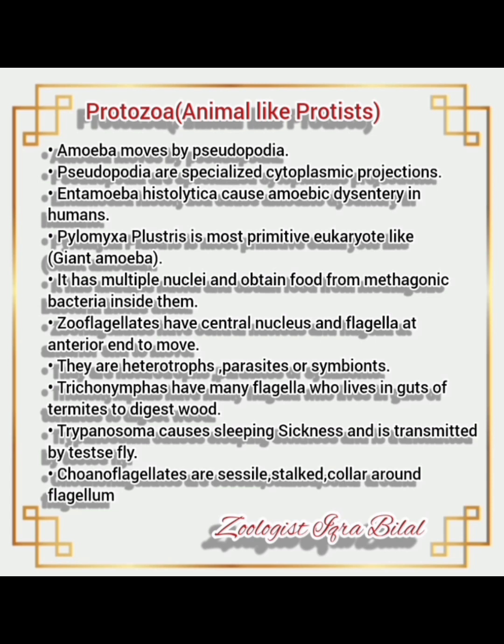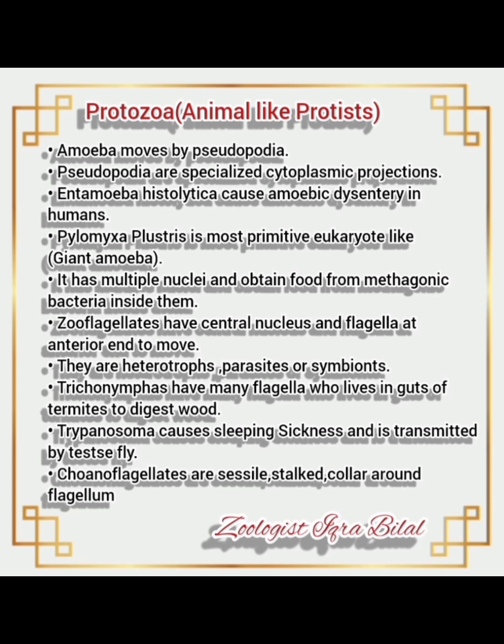It has multiple nuclei and obtains food from methanogenic bacteria, those bacteria which secrete methane gas, and these are found inside Pelomyxa palustris. Zooflagellates have a central nucleus and flagella at the anterior end to move, single nucleus, while Pelomyxa palustris has many nuclei. They are heterotrophs, parasites, or symbionts. Trichonymphs have many flagella and live in the gut of termites to digest wood.